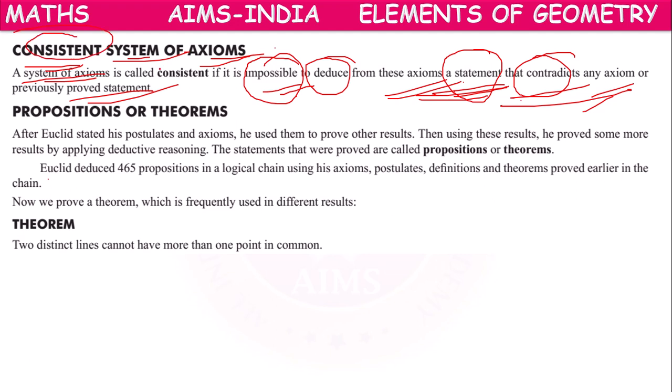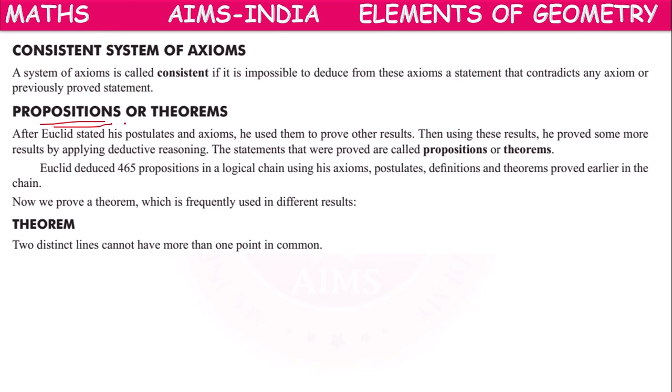Contradicts means which opposes the axioms. There is no such statement, or it is impossible to deduce such a statement. So that's why the system of axioms is called consistent.